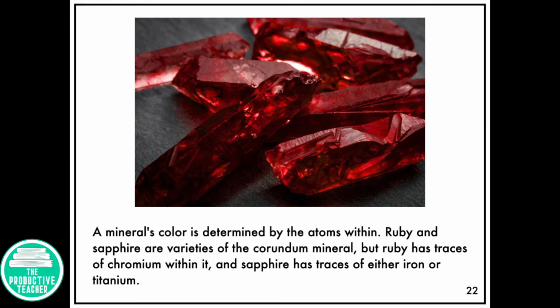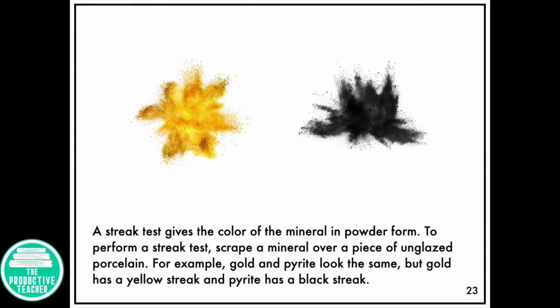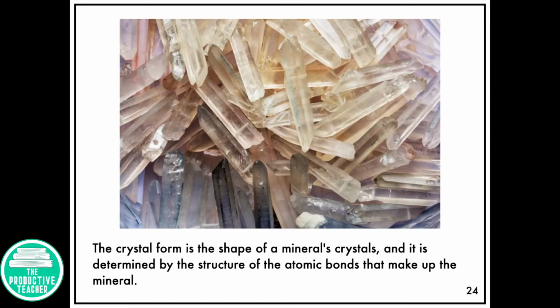A mineral's color is determined by the atoms within. Ruby and sapphire are varieties of the corundum mineral, but ruby has traces of chromium within it, and sapphire has traces of either iron or titanium. A streak test gives the color of a mineral in powder form. To perform a streak test, scrape a mineral over a piece of unglazed porcelain. For example, gold and pyrite look the same, but gold has a yellow streak and pyrite has a black streak.